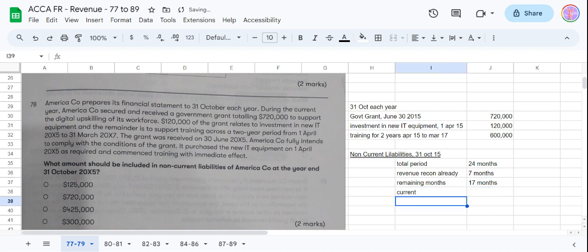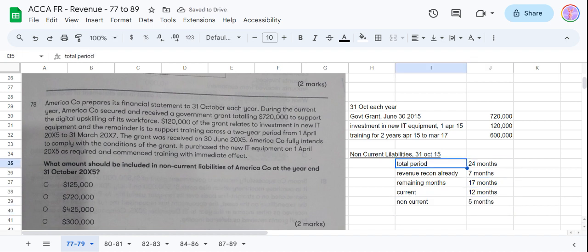So out of which current will be 12 months, right? Because the next 12 months we say is our current liability, and non-current will be 5 months. Okay.